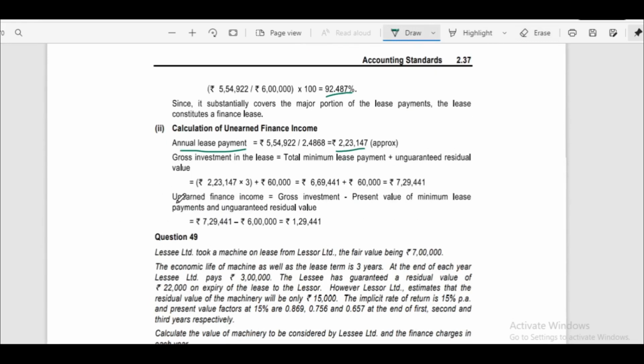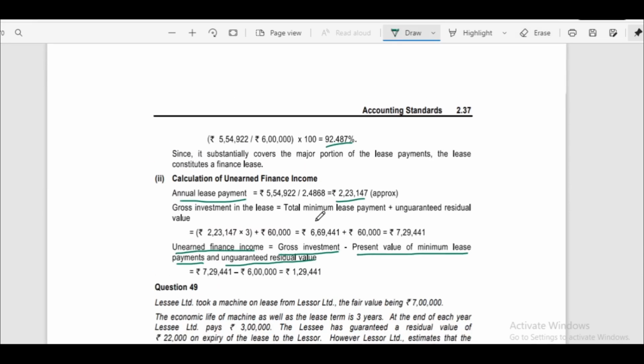Gross investment we already calculated, 2,23,147 into 3 years, that is 6,69,441, plus unguaranteed residual value 60,000, that is 7,29,441. That is nothing but total minimum lease payment plus unguaranteed residual.